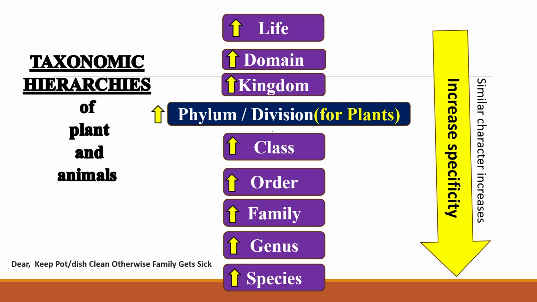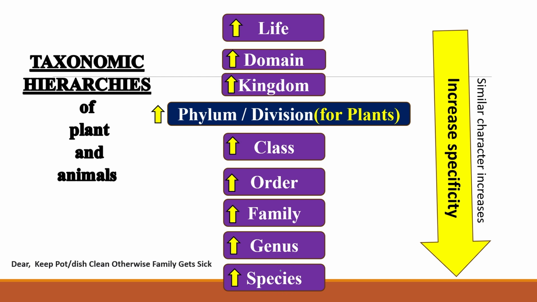Similarly, many classes are present in one phylum, right? And in one class there are many orders, in which we can put organisms collectively on the basis of their similarity. In one order there are many families, similarly many genera in one family, and in one genus many species.